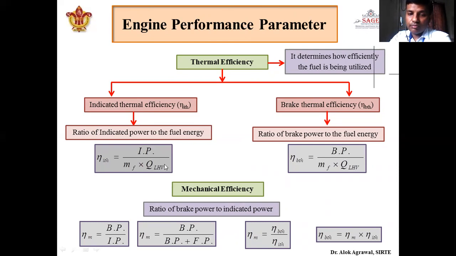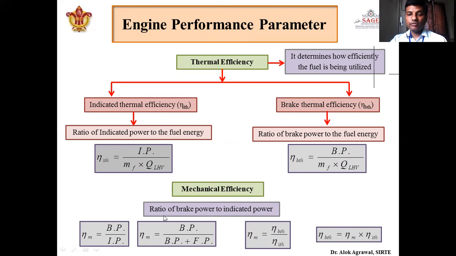So when we multiply the amount of energy produced by unit fuel into the mass of fuel, we will get the total energy produced by the fuel, that is in denominator, and indicated power is in numerator. So we will get indicated thermal efficiency. Similarly, if we change the numerator from indicated power to brake power, we will get brake thermal efficiency, which is the ratio of brake power to the fuel energy. So these are the two thermal efficiencies, that is indicated thermal efficiency and brake thermal efficiency.